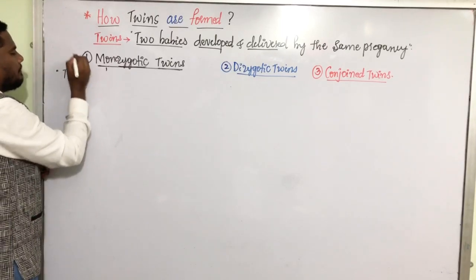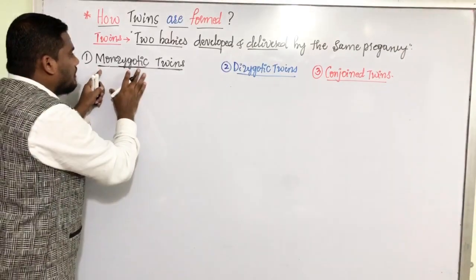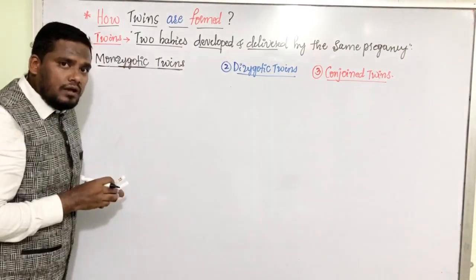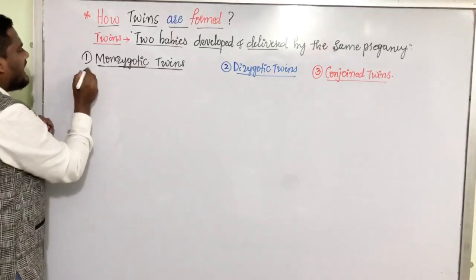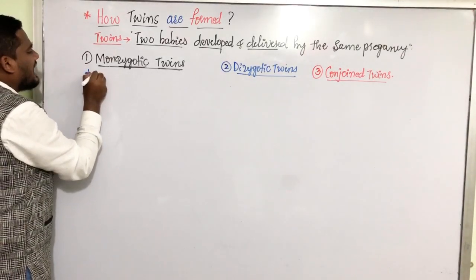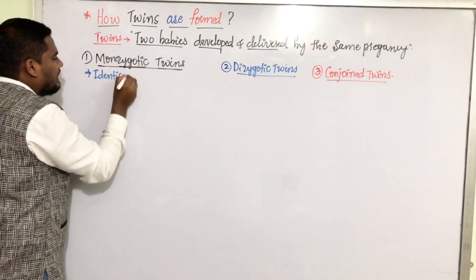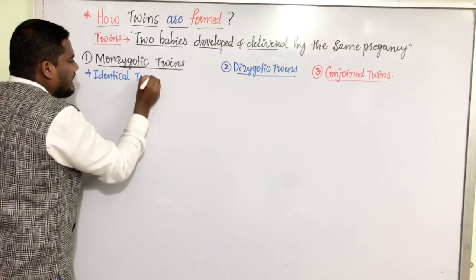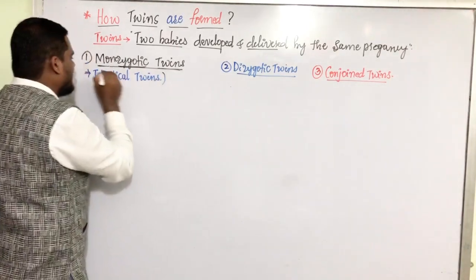Before we define it, let us try to understand some basic things about the monozygotic twins. Monozygotic twins are also called identical twins.